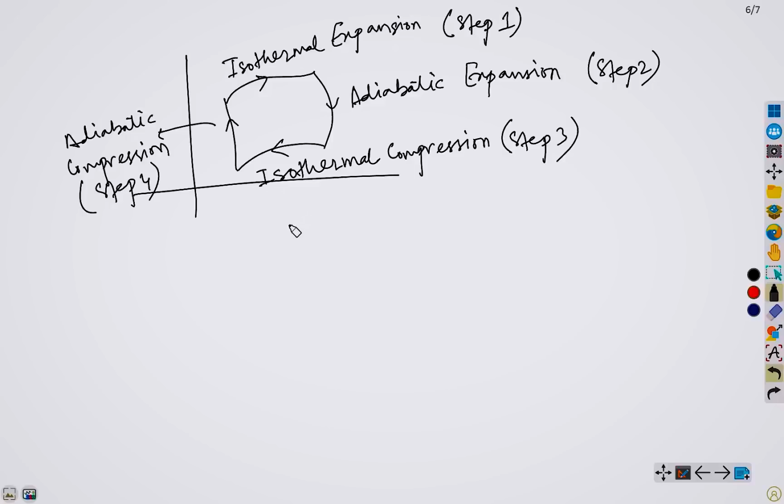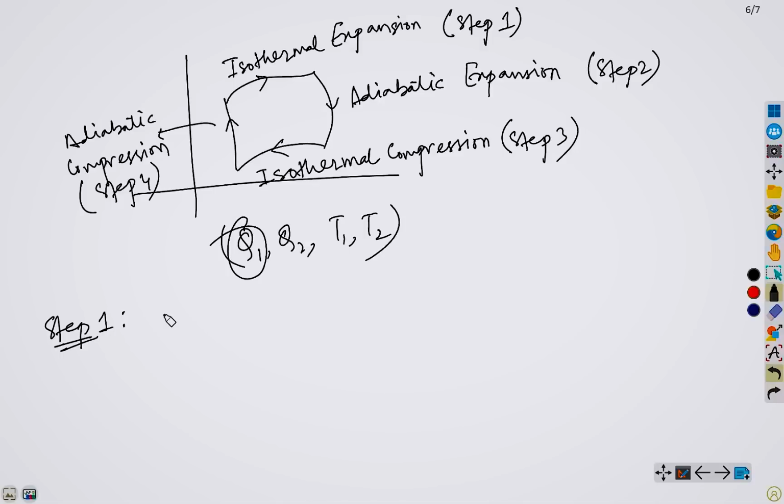And the most important part here that I am going to discuss right now is Q1, Q2, T1, T2, this tuple. So what they basically represent is the heat absorbed. Let me just write down here. In step 1, what is happening?